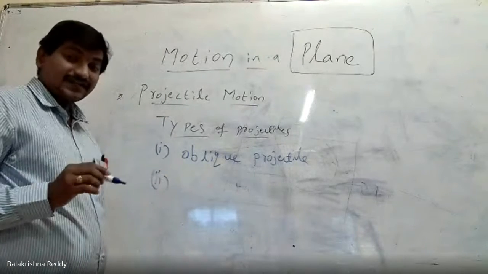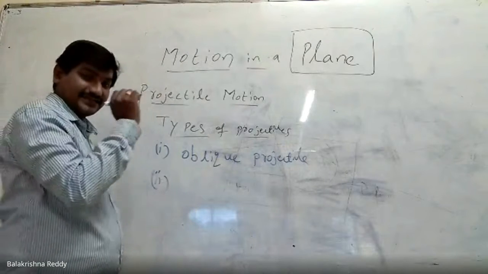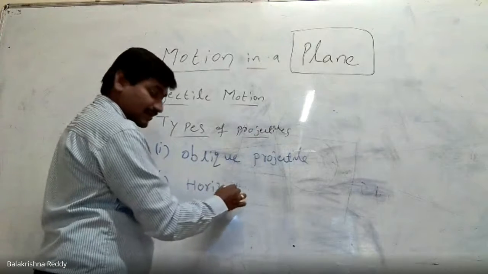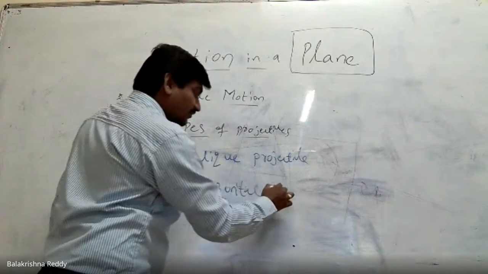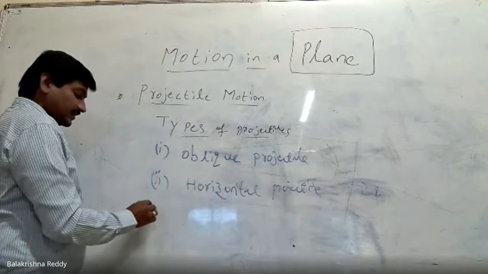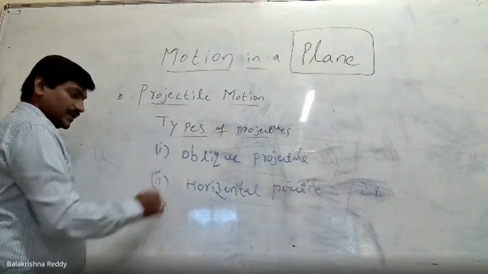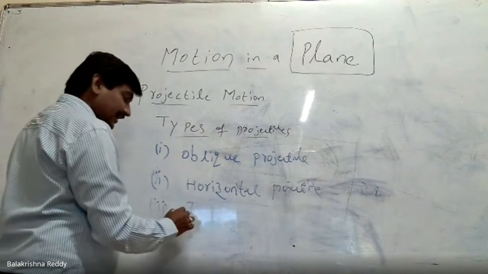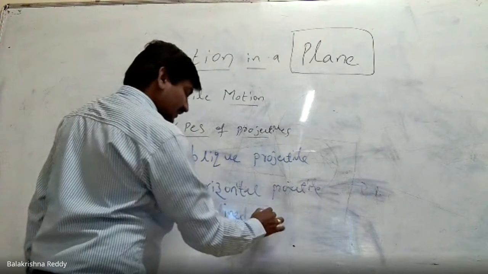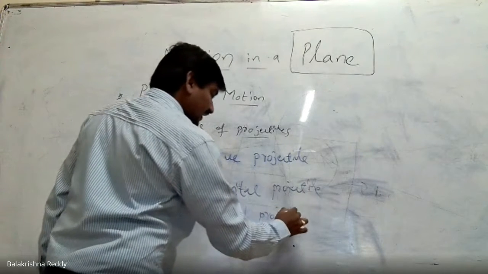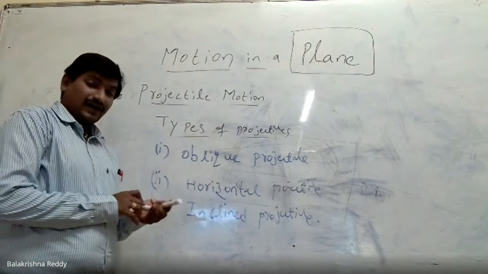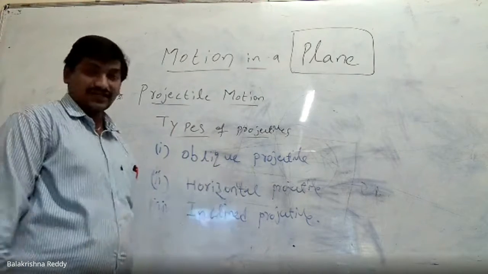If an object is thrown from a certain height, it is called a horizontal projectile. These are the two main types. Apart from that, we have the inclined projectile, on a staircase or inclined plane. Let us see how these projectiles are pictured.